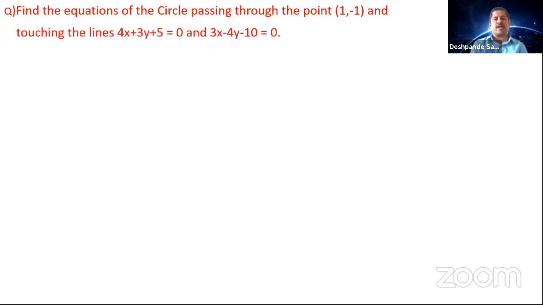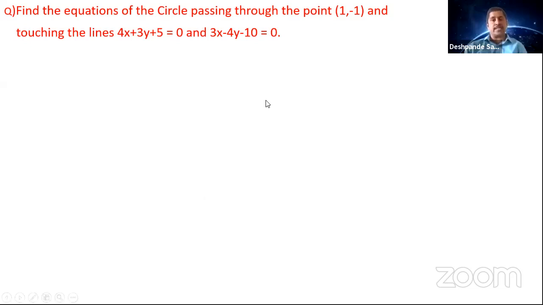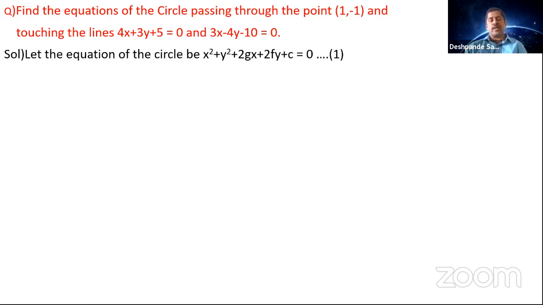Right. So we are going to take a problem here. Find the equation of circle passing through the point (1, -1) and touching the lines 4x + 3y + 5 = 0 and 3x - 4y - 10 = 0. Now see this problem here. This problem is really like a problem where you need to understand the concepts very, very clearly. Okay. So try to understand this problem here.